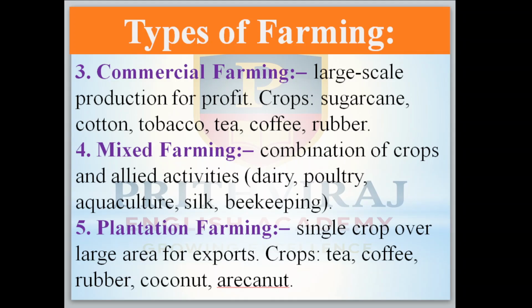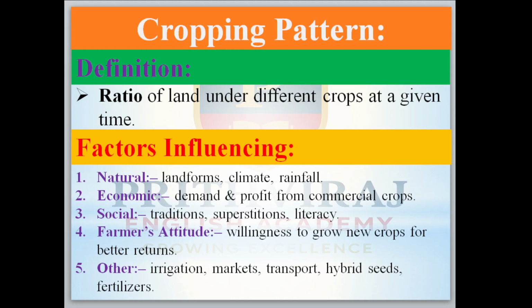Mixed means agriculture plus other activities like these. Intensive means 2 to 3 crops, please remember this. Then plantation farming means a single crop over a large area for export. For example, coffee, tea, rubber and coconut.